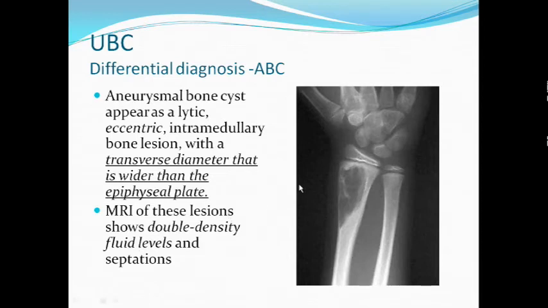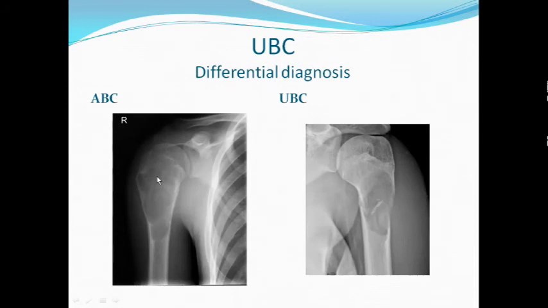So they start with an eccentric location as compared to simple bone cysts, which are always central and abut the epiphyseal plate. These are eccentric, and their transverse diameter is wider than the epiphyseal plate. This is the epiphyseal plate, and the transverse diameter is wider than the epiphyseal plate in ABC, whereas in simple bone cyst it is less. This is the epiphyseal plate, the transverse diameter is less, and the longitudinal axis of the tumor is parallel to the longitudinal axis of the bone.